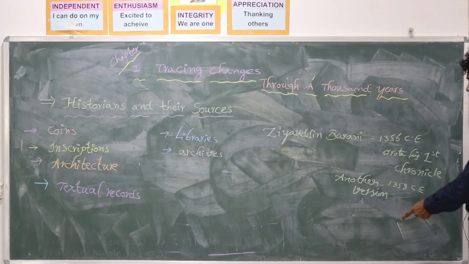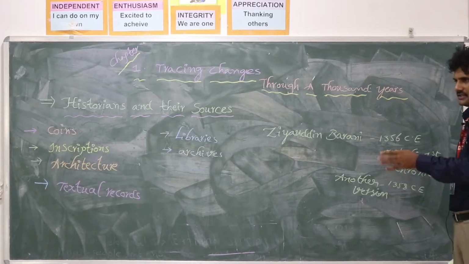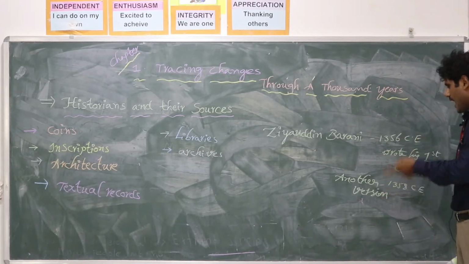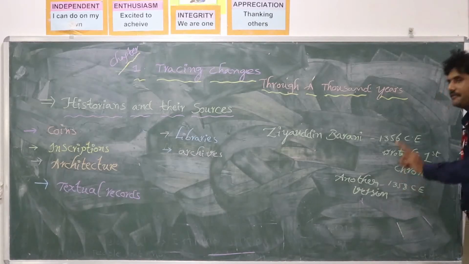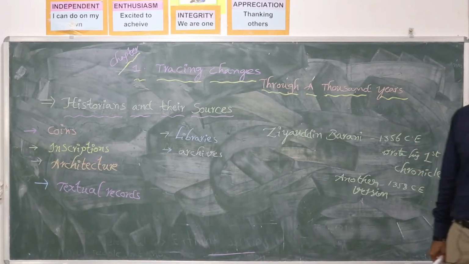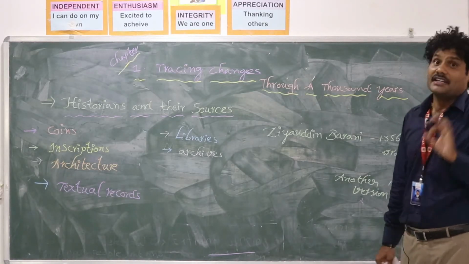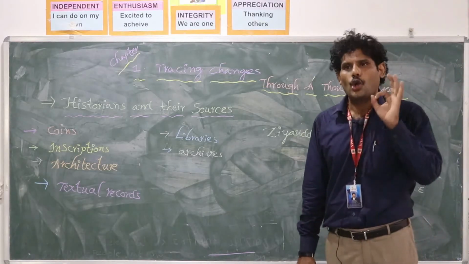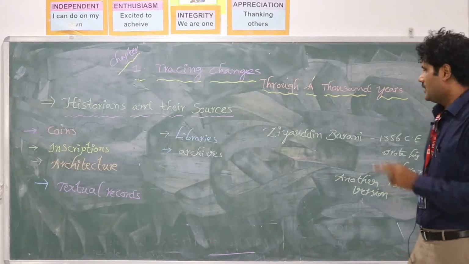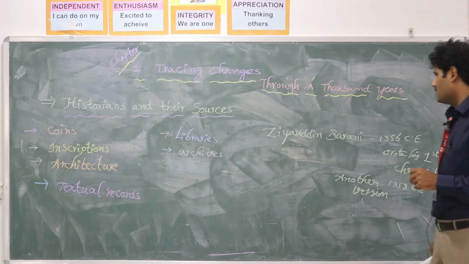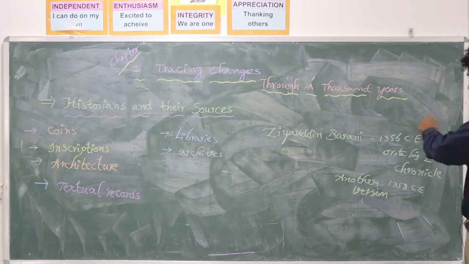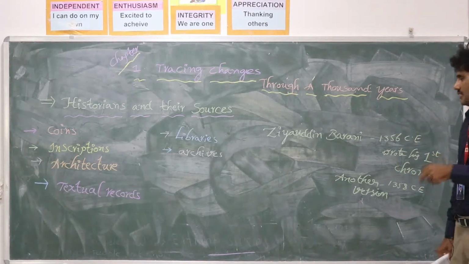Later he revised that book and it was published in 1358, a difference of 2 years. But till the 1960s, no one knew that there were 2 books written by Ziauddin Barani about his experiences in the name of chronicle.